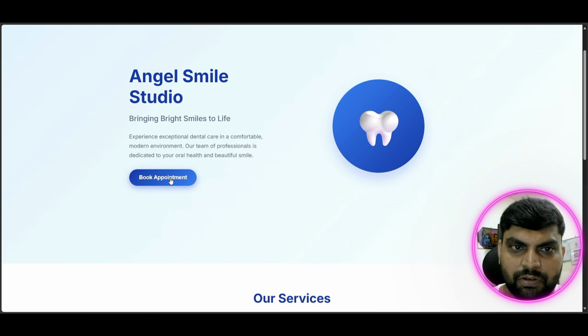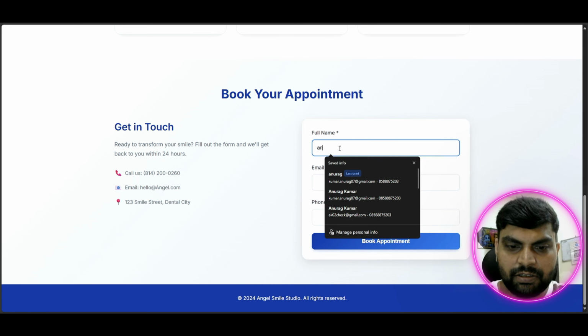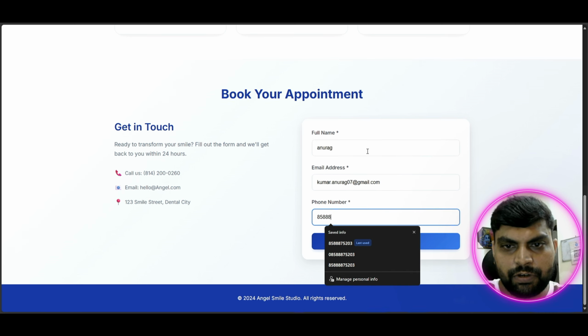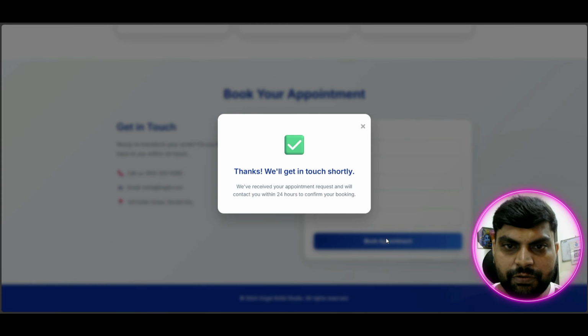So let me go to book an appointment. This is a simple HTML page which is created. I'm just going to fill in my details and see what happens after that. My phone number. Okay, I'm just going to click book appointment. So this triggers a message.